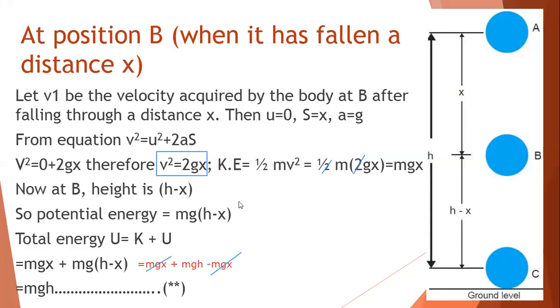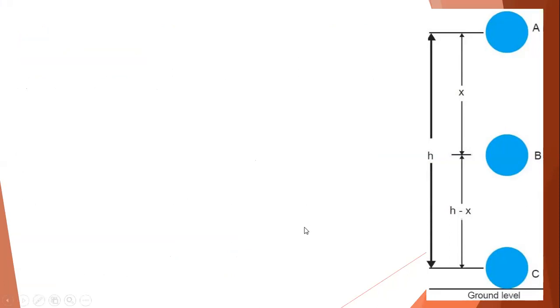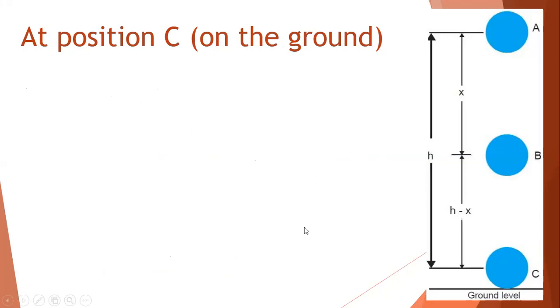Sure. So let's start with the third case now. Now we are talking about position C on the ground. Before starting with the derivation of the sum of kinetic and potential, I want to say that at C on the ground, the object is not at rest.